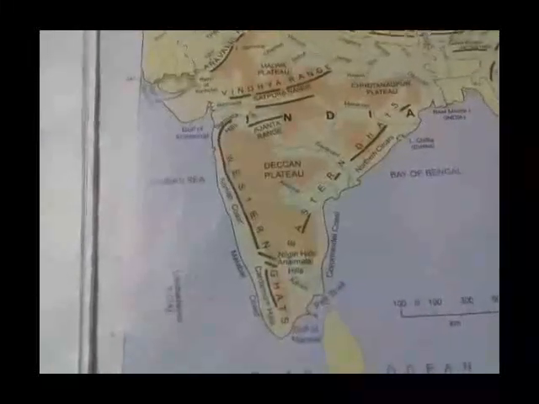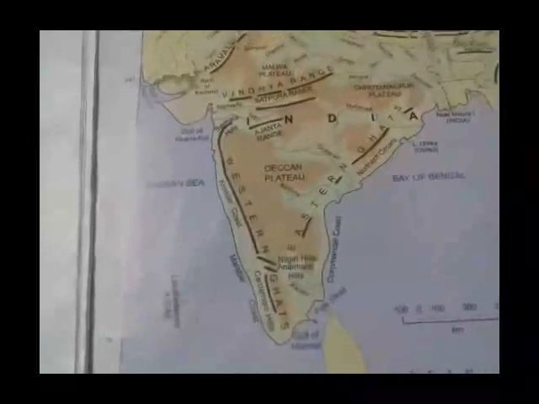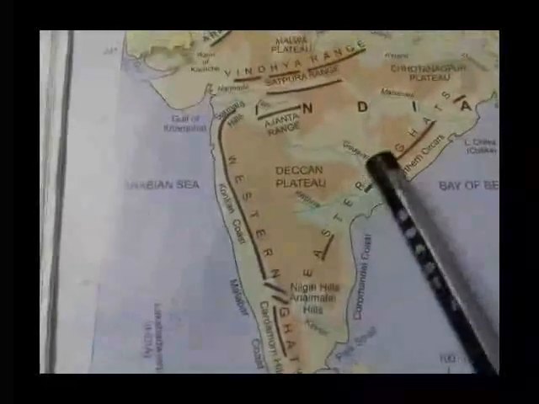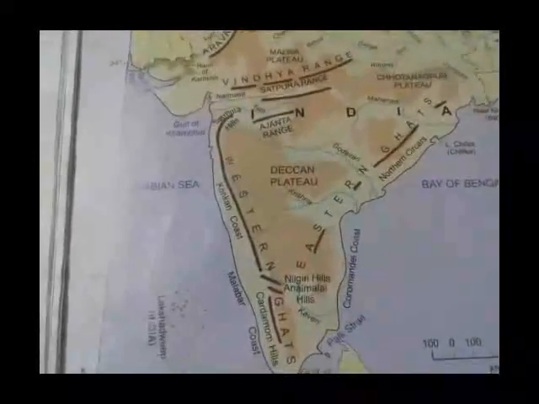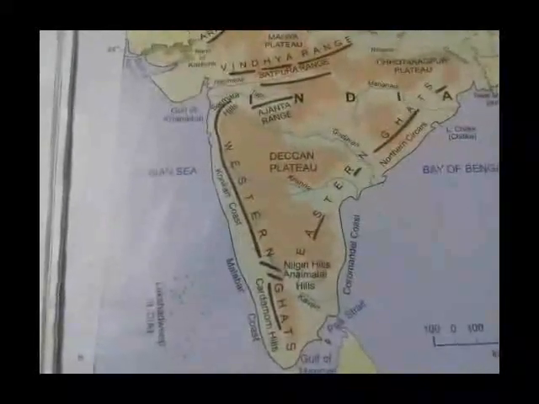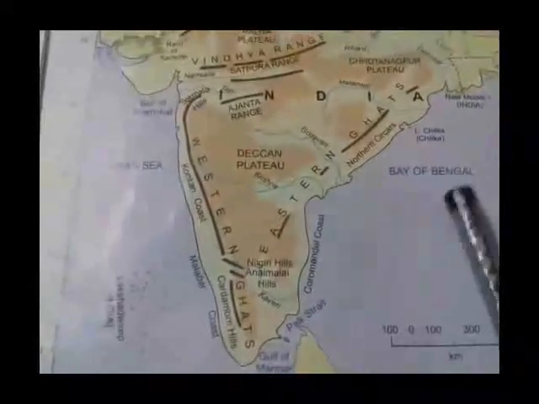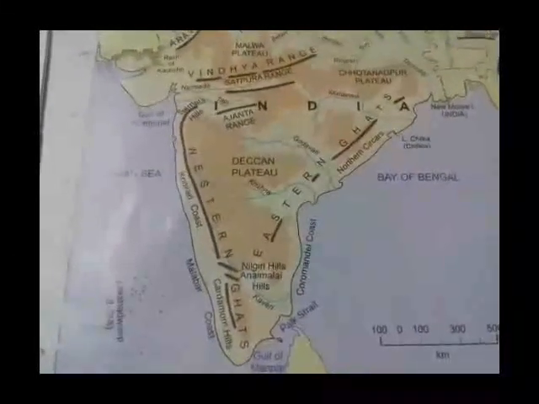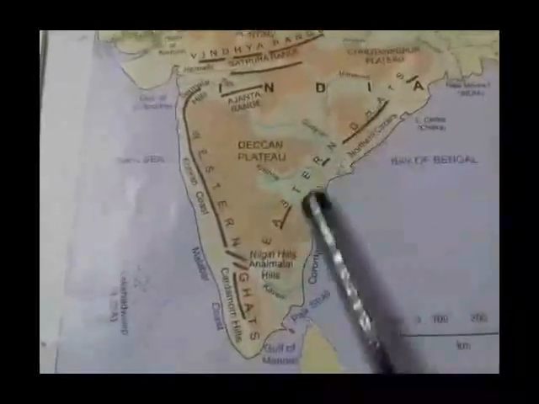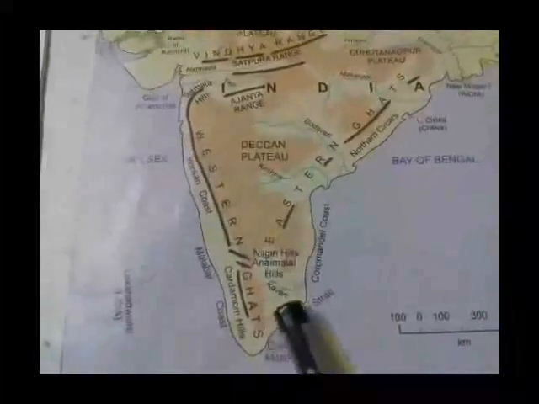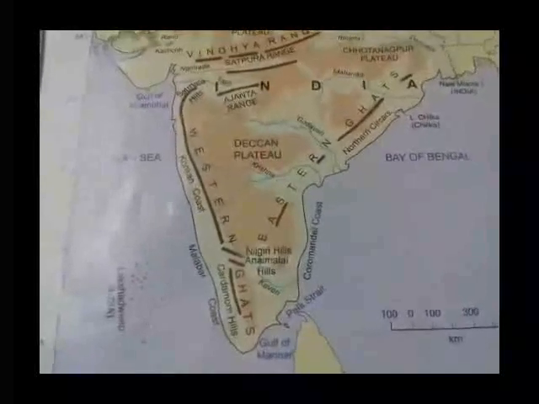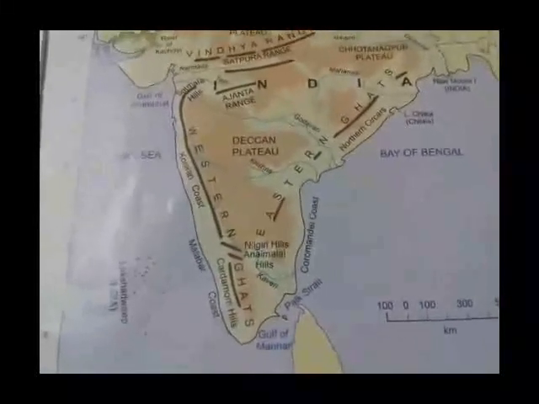and flow westward into the Arabian Sea, this side. Among the east flowing rivers of the Deccan Plateau, the longest is Godavari. This one, Godavari, is the longest river, known as the Ganga of South. It makes a large delta before flowing into the Bay of Bengal. The Mahanadi, Krishna and Kaveri are the other major rivers which flow into the Bay of Bengal.